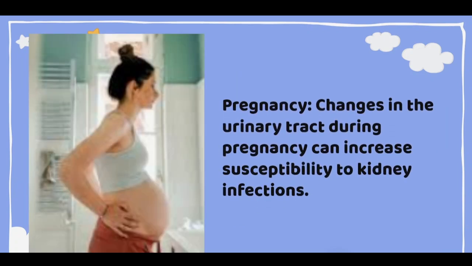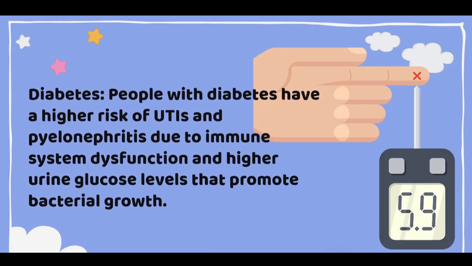Pregnancy. Changes in the urinary tract during pregnancy can increase susceptibility to kidney infection. Due to the enlarged uterus, there is pressure on the urethra, causing disruption in the flow of urine. Next is diabetes. People with diabetes are at high risk of UTI and pyelonephritis due to immune system dysfunction and high urine glucose level that promotes bacterial growth.